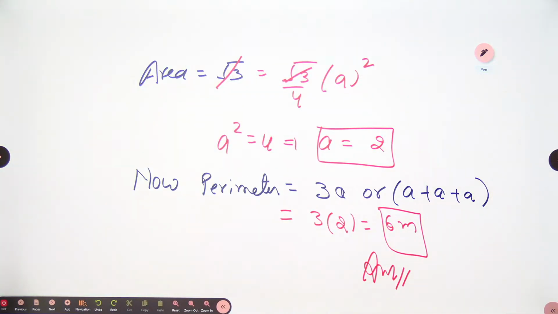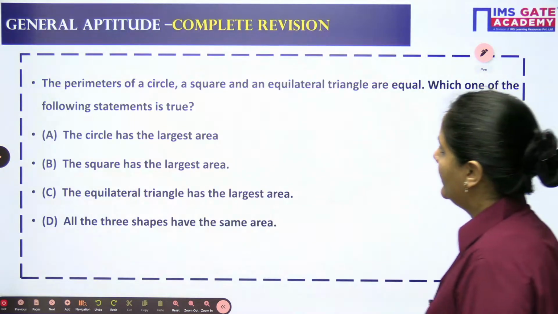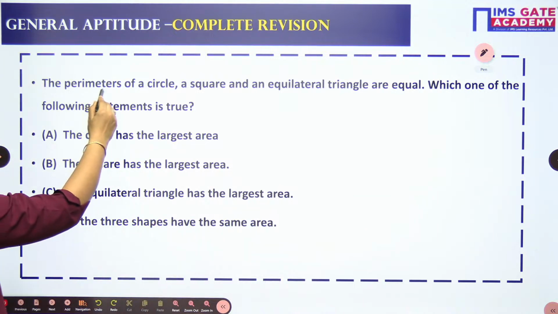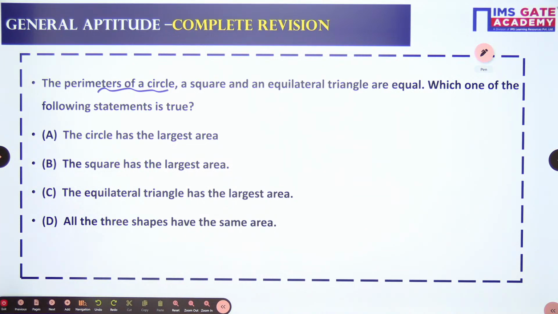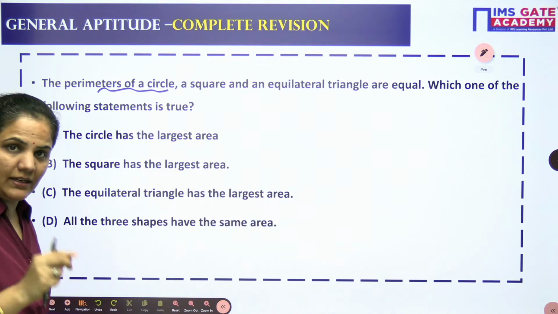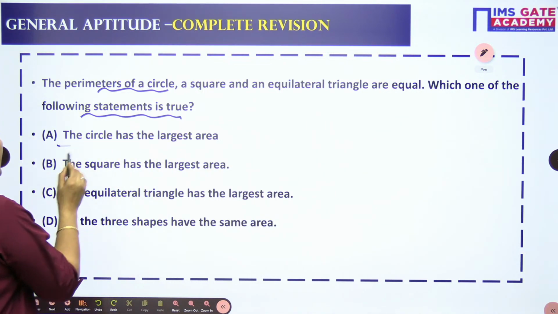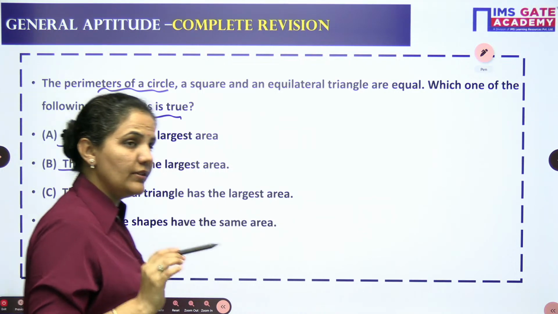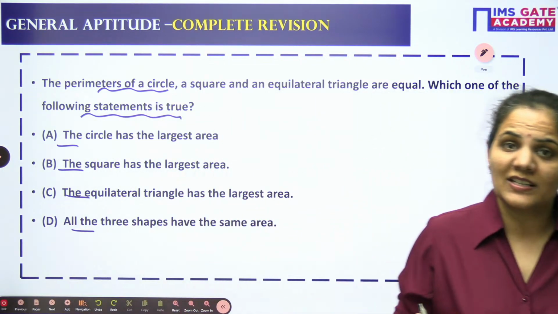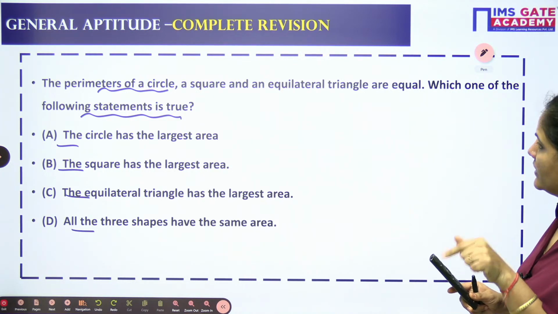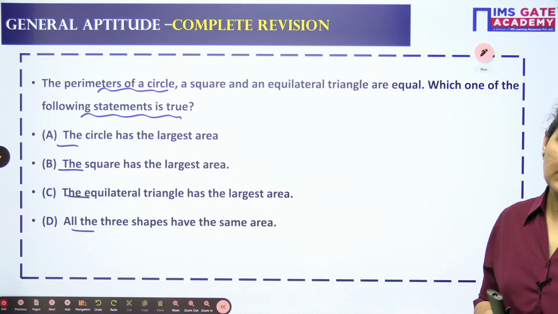So what do we have next? Okay, let's read. The perimeters of a circle, we have the figure. The perimeters of a circle, a square and an equilateral triangle are equal. It is given to us. Which one of the following statements is true? We need to find out which one of the following statements is true with respect to the perimeters of the circle, square and equilateral triangle given to us.